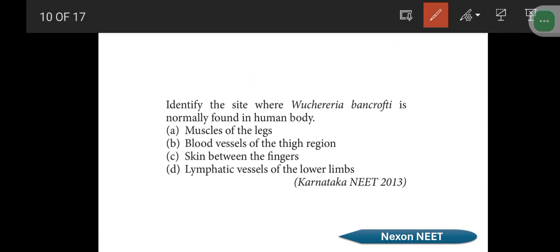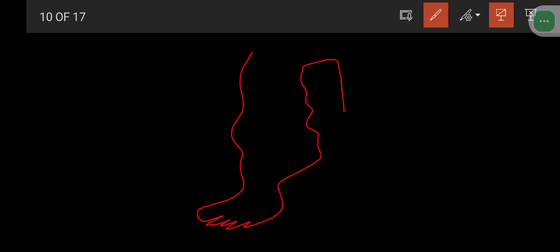Then next thing, identify the site where the Wuchereria bancrofti normally affects the body. We already discussed it. It is affecting the lymphatic vessels. Okay, please note it down. The lymphatic vessels of the lower limbs. We already know Wuchereria bancrofti, or elephantiasis, is causing giant legs. So the person is having a giant leg and one normal leg.